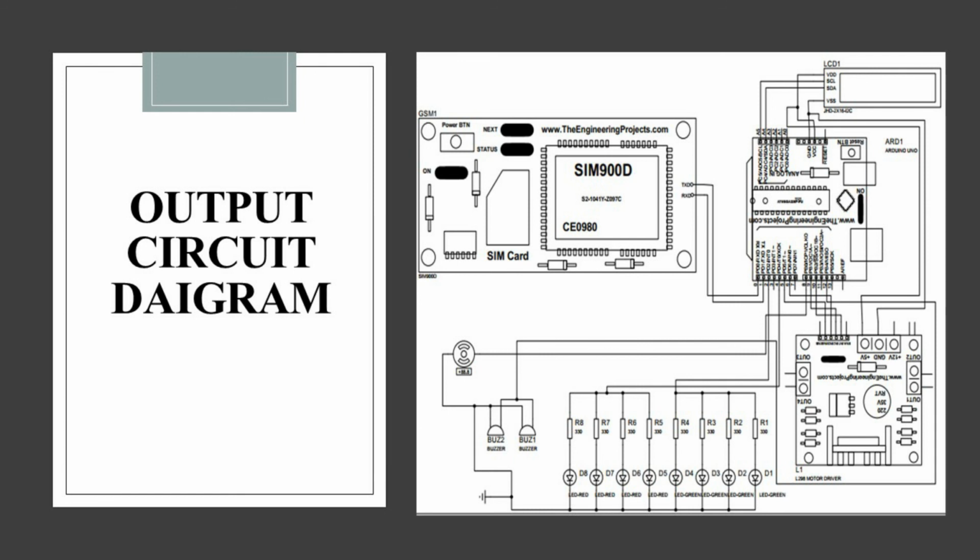Fourth, buzzer. The buzzer is connected to pin 12 on the Arduino. Fifth, the motor fan. The motor fan is connected to pin number 8 of the Arduino. Sixth, the GSM is connected to the TX and RX pins of the Arduino.